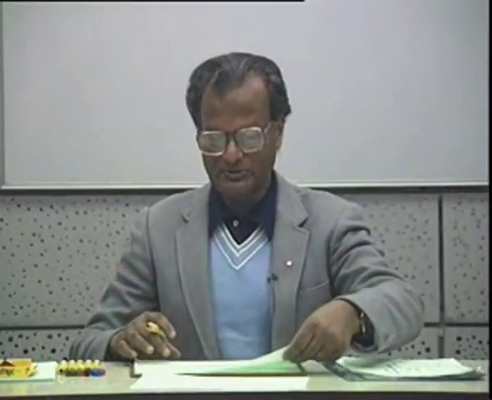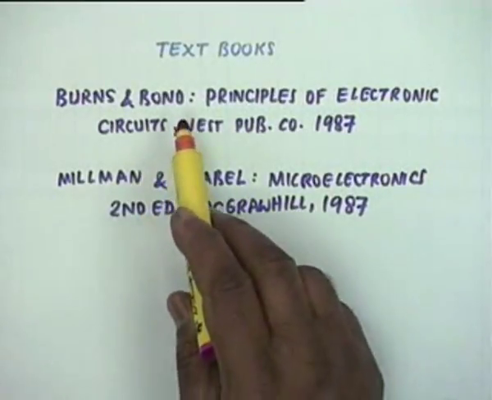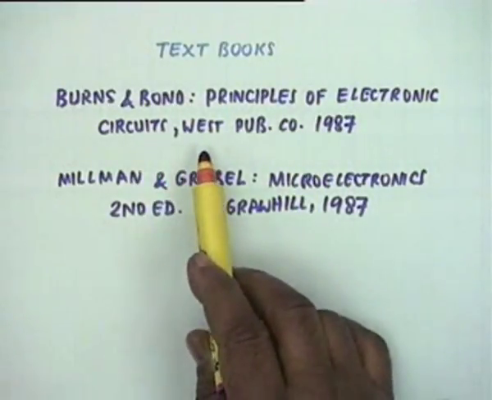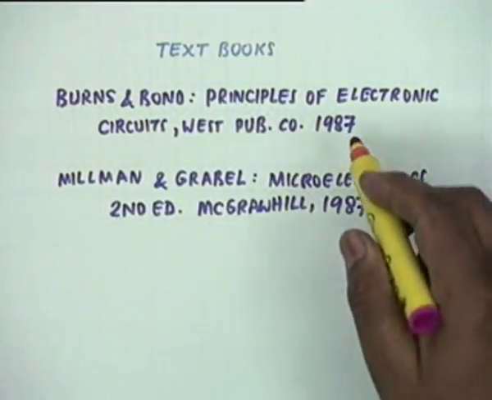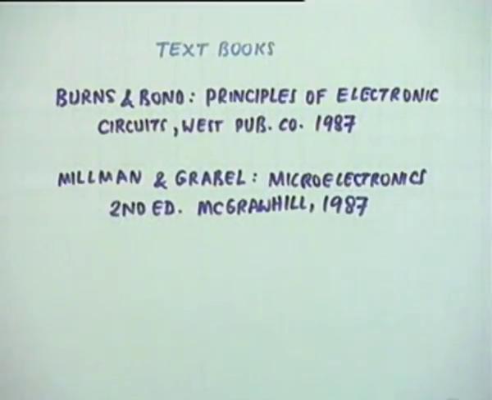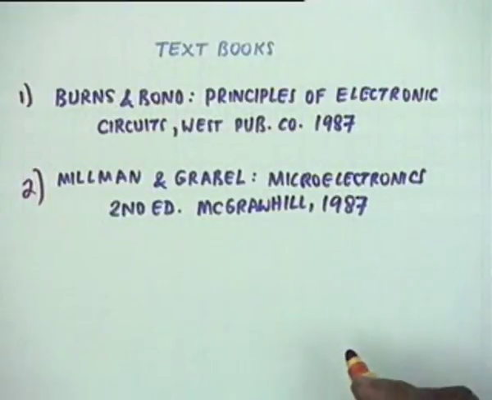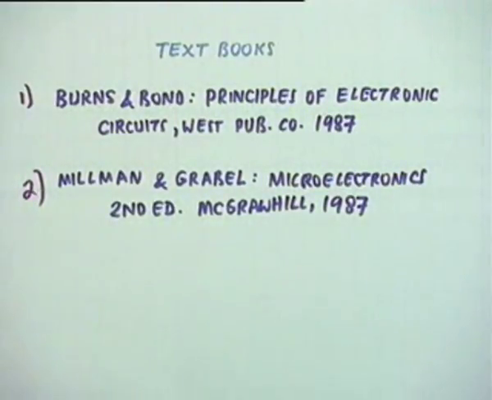The two textbooks are Barnes and Bond, Principles of Electronic Circuits, published by West Publishing Company in the United States, a 1987 book. And the second one is Millman and Grabel, Microelectronics, second edition, McGraw-Hill, 1987.